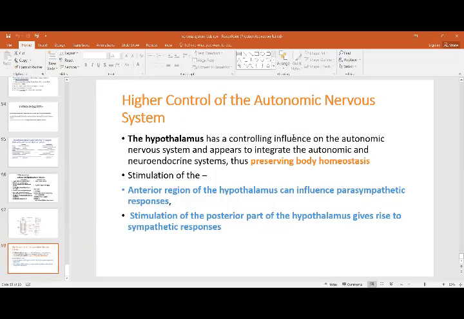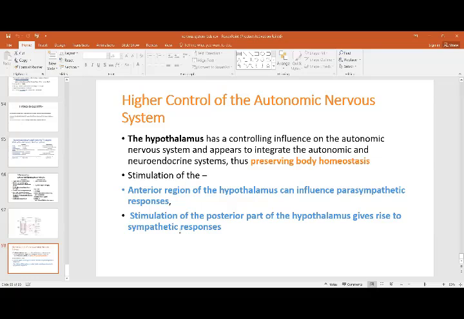Basically, what it does is the autonomic system preserves body homeostasis by controlling all this. The anterior hypothalamus influences the parasympathetic, whereas the posterior part gives rise to the sympathetic response. So basically, it is maintaining control or homeostasis of the body, and the higher control of the autonomic nervous system is the hypothalamus. So that finishes the